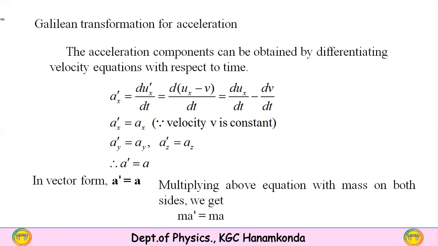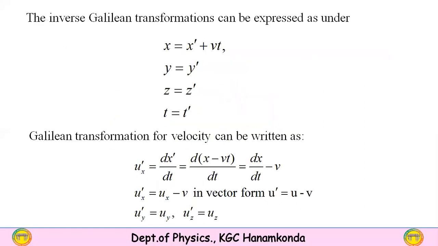Galilean transformations for acceleration. Acceleration is nothing but the rate of change of velocity. So the acceleration components can be obtained by differentiating ux dash, uy dash and uz dash. Ax dash equals d by dt of ux dash. But we got ux dash as ux minus v.